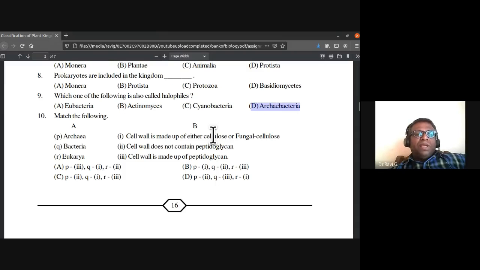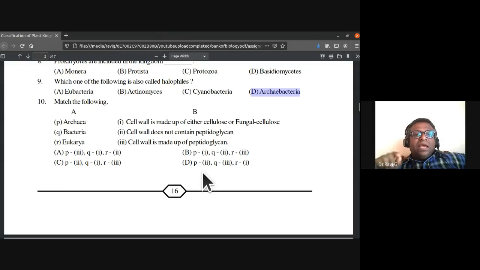Tenth one, match the following. Archaea: so what type of cell wall do they have? They have given column A, so you have to match with column B. In column B, the cell wall is made up of either cellulose or fungal cellulose. The cell wall does not contain peptidoglycan. The eukaryote cell wall is made up of peptidoglycan. So they have given these options.